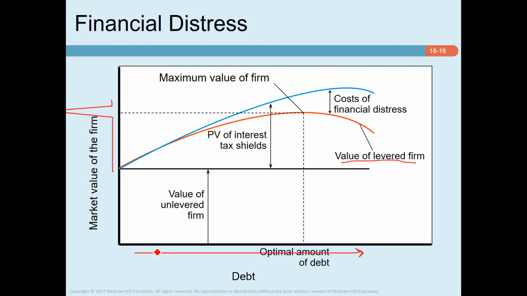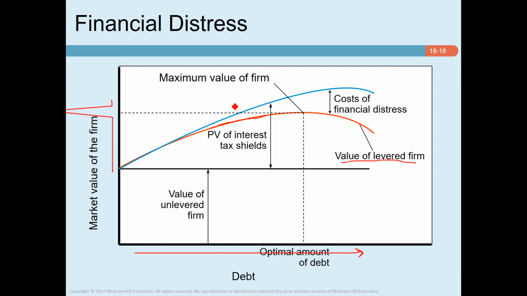As we go from left to right, the amount of debt increases, and the value of the firm keeps increasing, sloping upward. The reason is that as we use a greater amount of debt, we get a higher tax advantage. So we get the value of this tax shield, which increases the value of the firm.